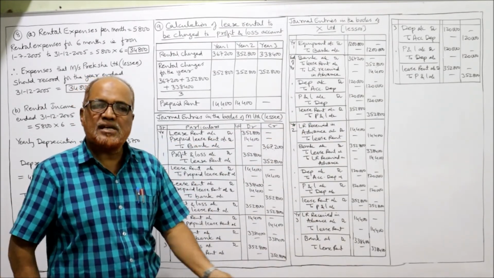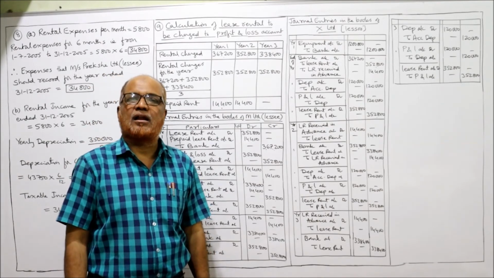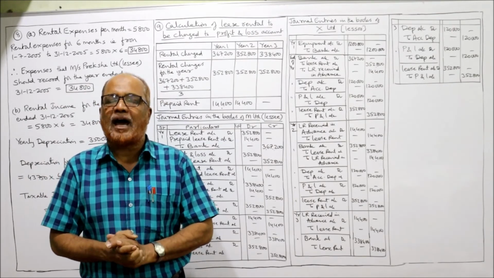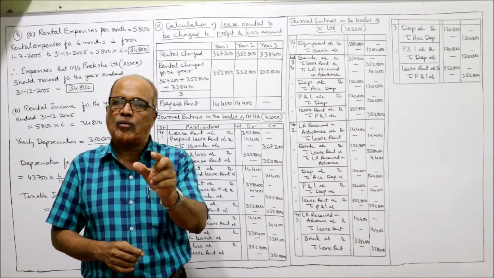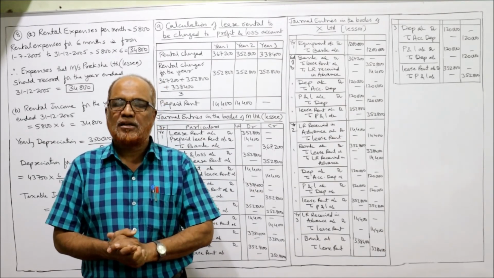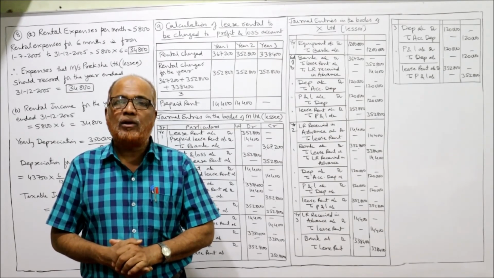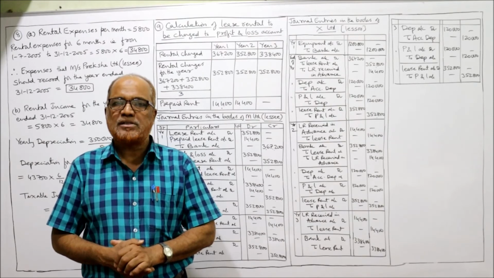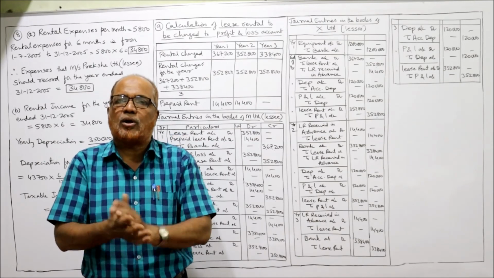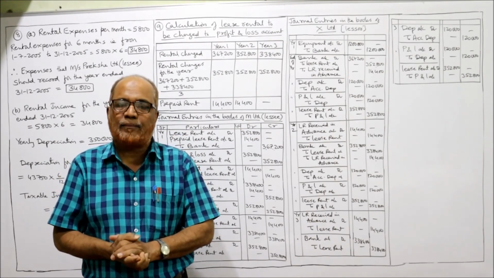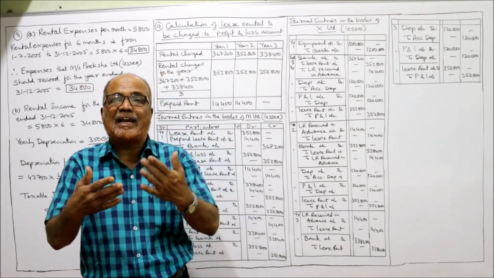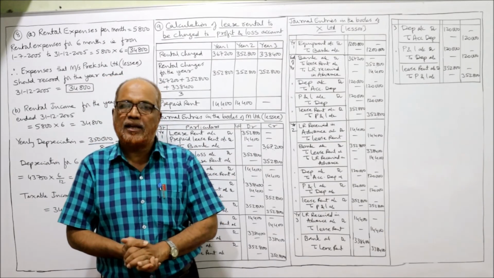That's all. So these are the journal entries in the books of the lessor. So totally 9 problems we have completed. In these 9 problems, we have seen the accounting treatment in the books of lessee and in the books of the lessor. From the next problem onwards, we have the evaluation of lease proposal. That means the company has 2 options, whether to buy the asset or to take the asset on lease. Now we have to evaluate which option is better, buying or leasing. Those types of problems we will do in the next video.